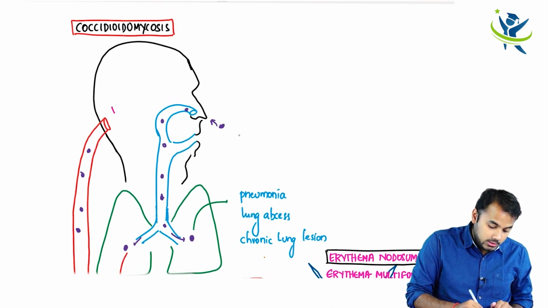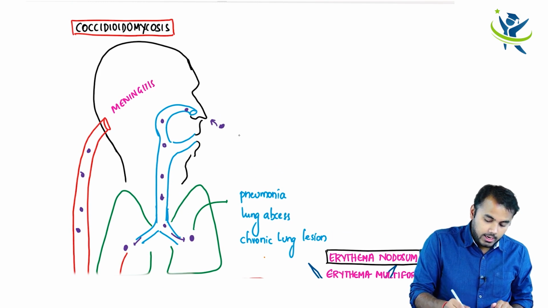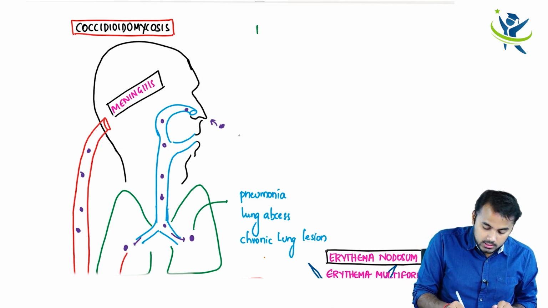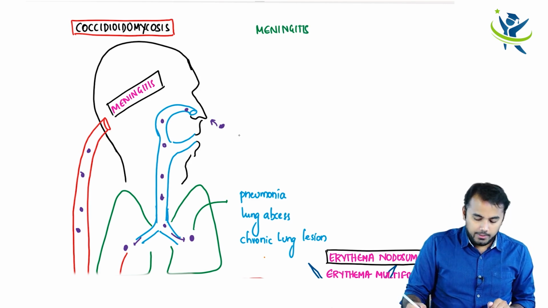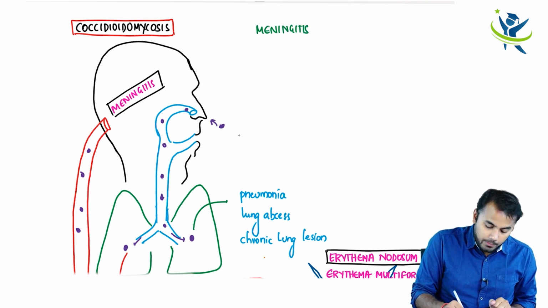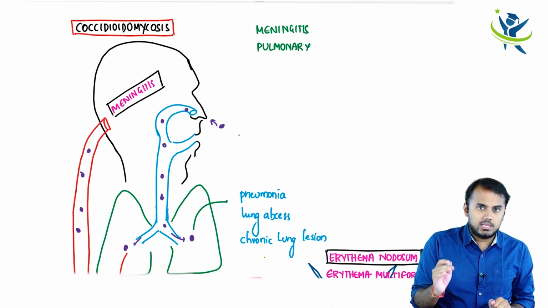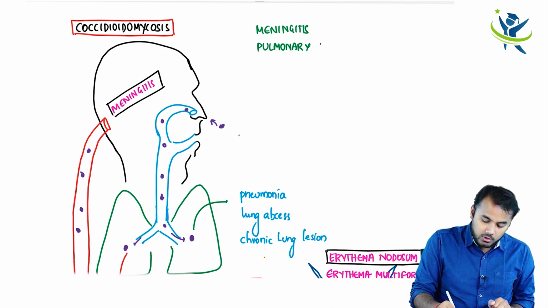It is going to cause meningitis, right? So overall, what are the things that it is going to cause? The first thing is meningitis. What are the things which we discussed in Coccidioidomycosis? Meningitis and the pulmonary complications, right? I'm not writing all of them. I've written them in histoplasmosis. The same things apply here. Pulmonary infections.